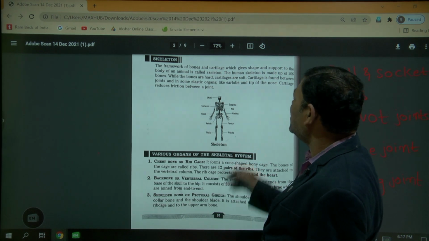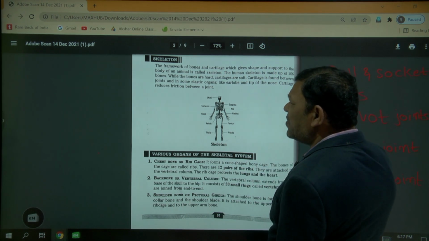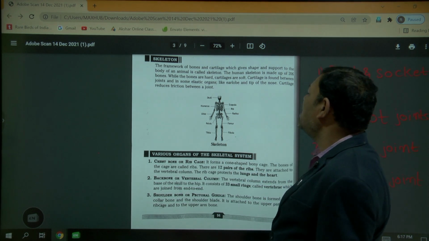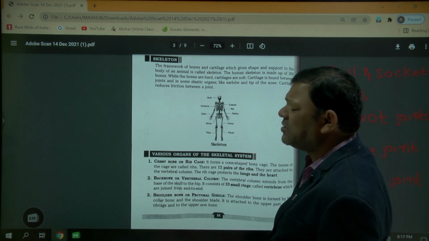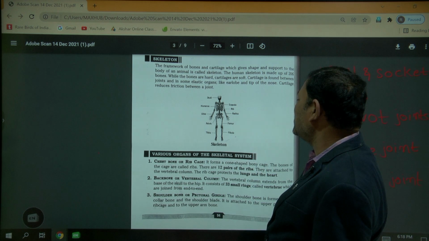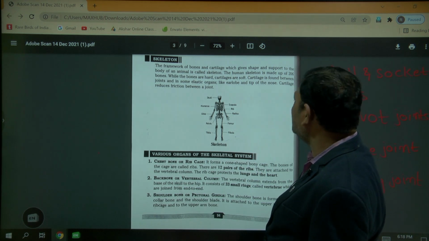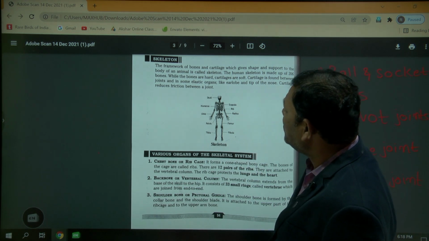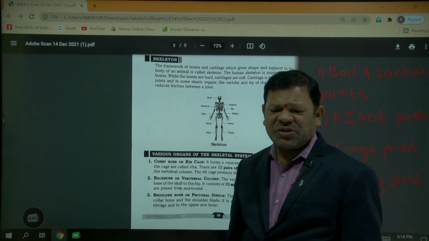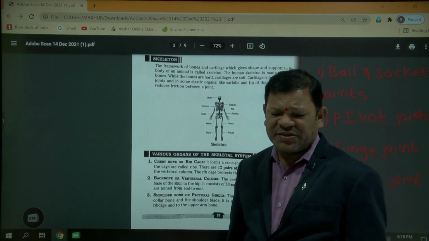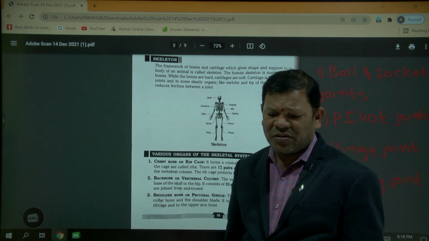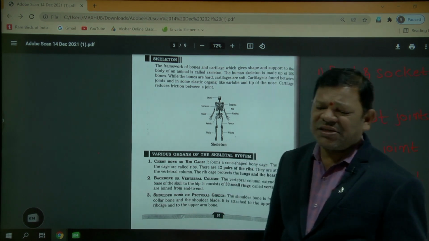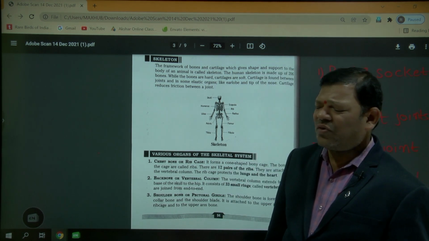Cartilage is found between the joints and in some elastic organs like earlobes, the tip of the nose, the trachea and the tips of the ribs. Cartilage reduces friction. Shark fish are made up of cartilage only. Cartilage is not as strong as bone.